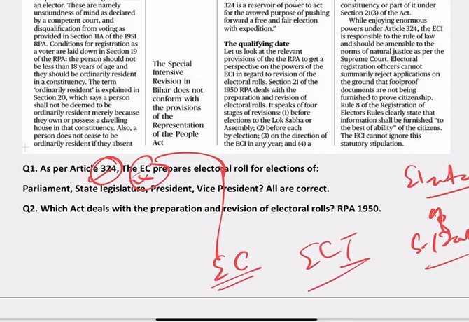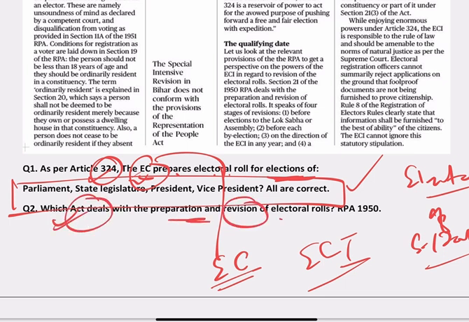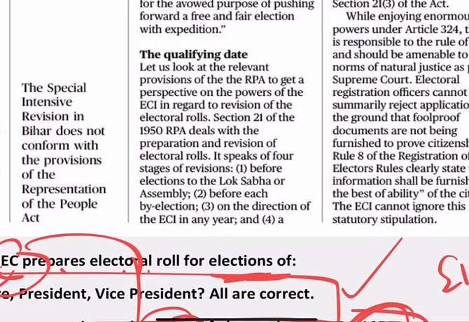Okay. Election commission prepares electoral rolls for the elections of which of the following body? Here all are correct. Now, which act deals with the preparation or revision of electoral rolls? It's the 1950 Act. It's not 1951. It's the 1950 Act. Now, very important concept here. If you see here, Section 21 of 1950 deals with the preparation and the revision of the electoral rolls.